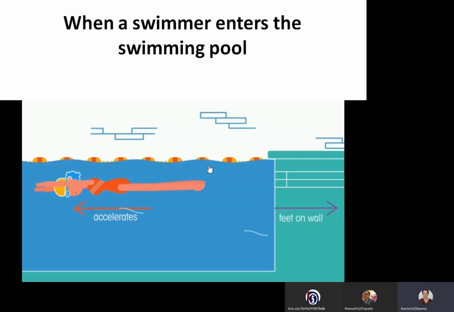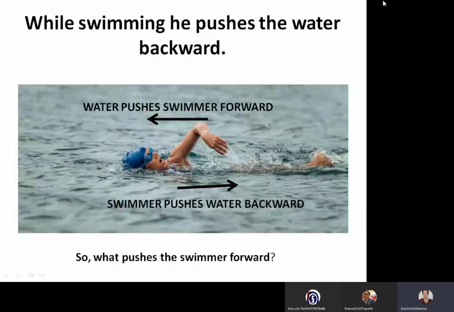Now, when the swimmer is inside the water, there is no wall. While swimming, how is the swimmer able to move forward? What pushes the swimmer forward? Now there is no wall. What happens in this case is, while swimming, the swimmer pushes the water backward. This water gives forward reaction to the swimmer, because of which the swimmer is able to move forward.